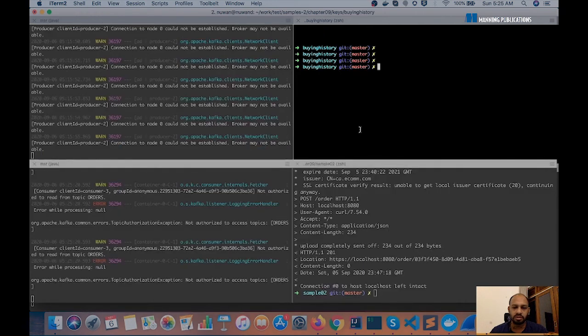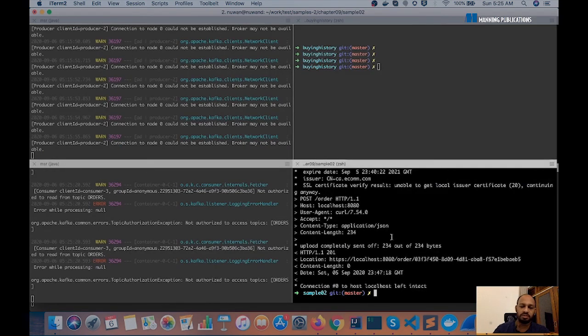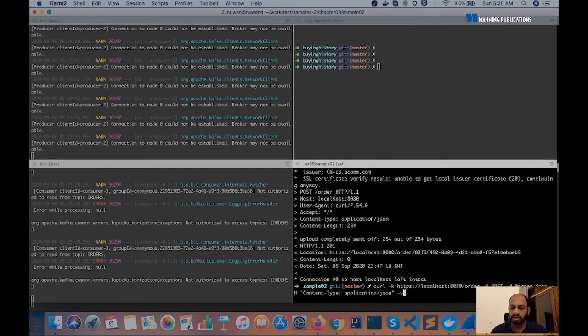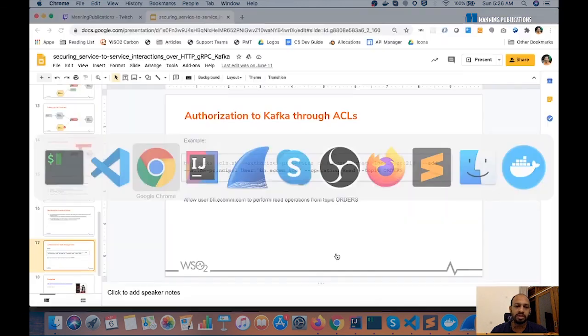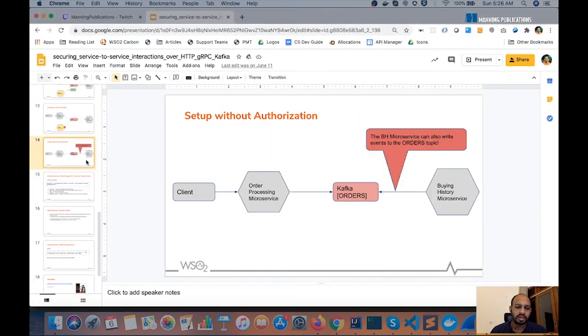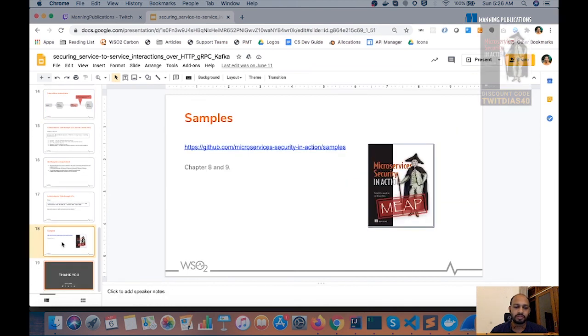So we can now go and verify whether our system is still working fine by executing this command here. We just simulated an order again, and we can see that it is working perfectly fine, because we have now ensured the scenario where the order processing microservice can only write and the buying history microservice can only read from the orders topic.